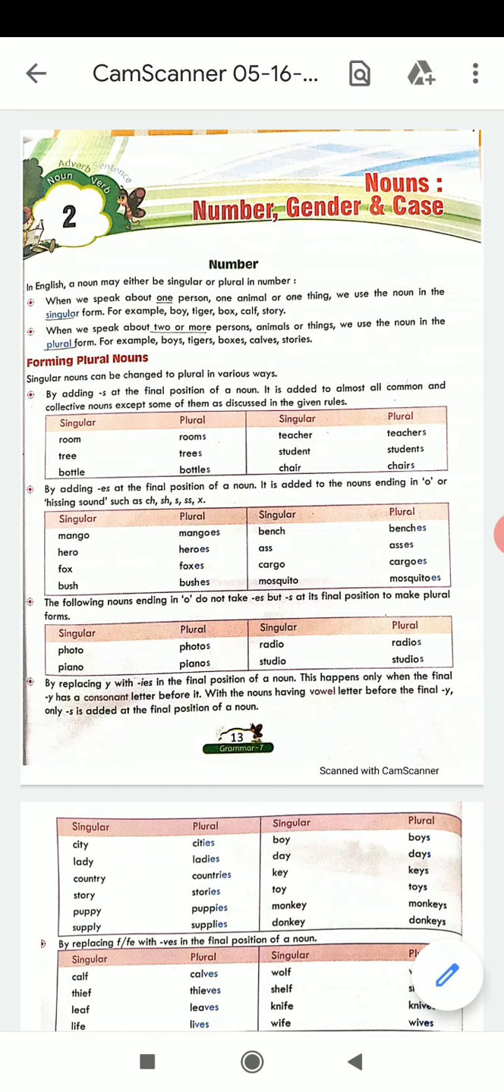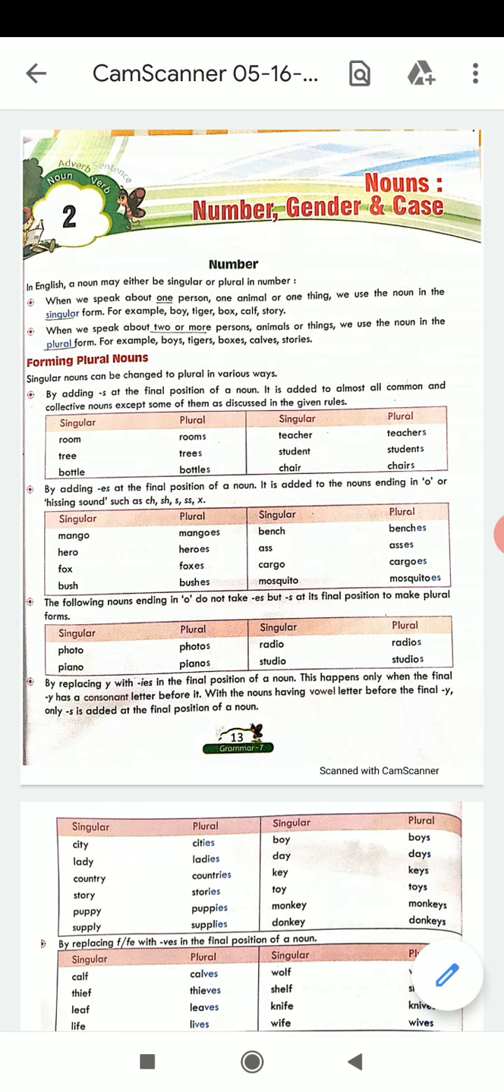Generally, the way of changing singular into plural is by adding s to the singular word. That is done with all common and collective nouns. Like you can see the example, teacher becomes teachers, bottle becomes bottles, or book can become books, star can become stars. So these are simple ways how you can change a singular into plural simply by adding s.